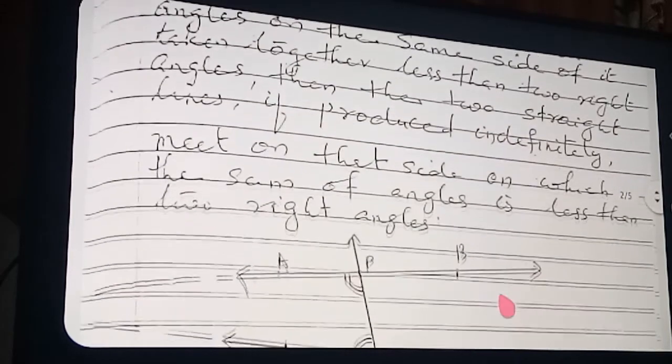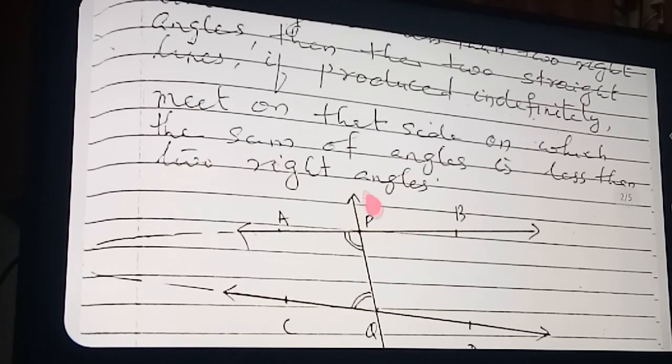So on which side will it intersect here? Where the sum of the two angles is less than 180, that side, if you extend, it will intersect. That is the postulate. Clear now?